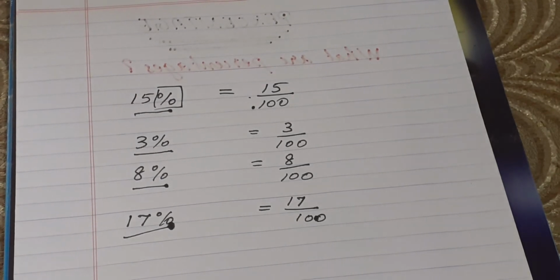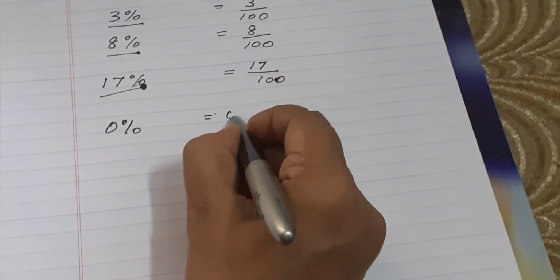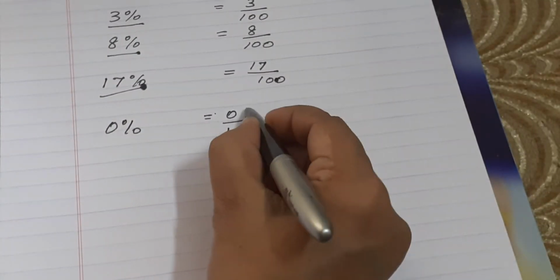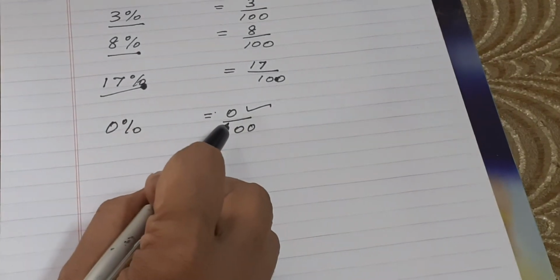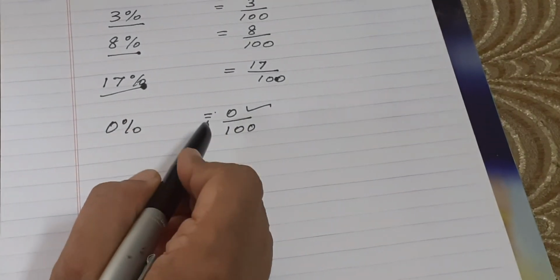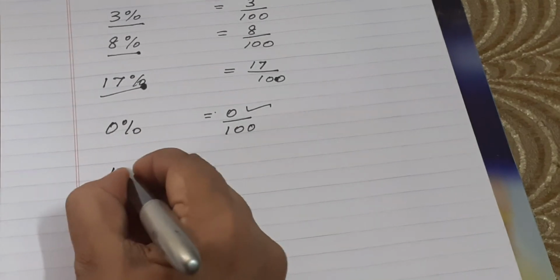Now let us see what is 0%. Sometimes it may happen: 0%. 0% means 0 by 100. Listen, the numerator is 0. So 0% means 0 by 100. Like that, what is 100%?